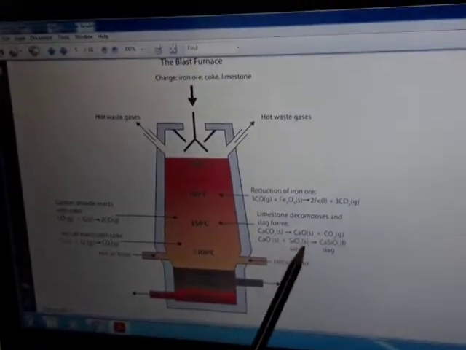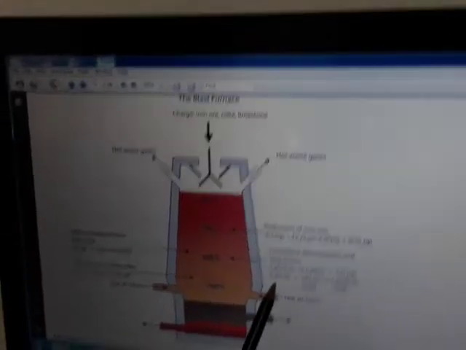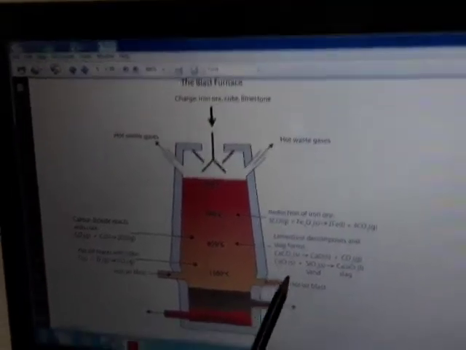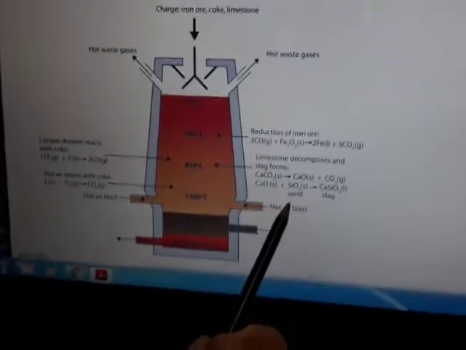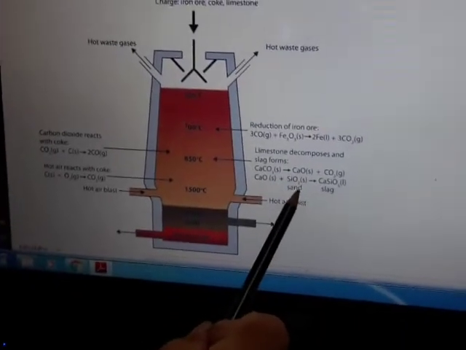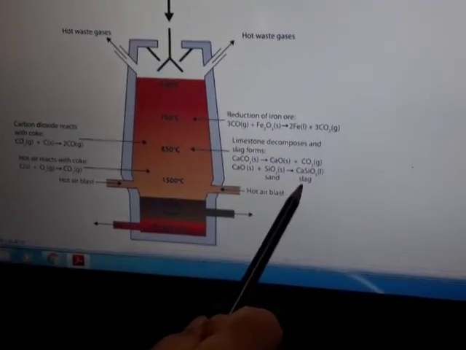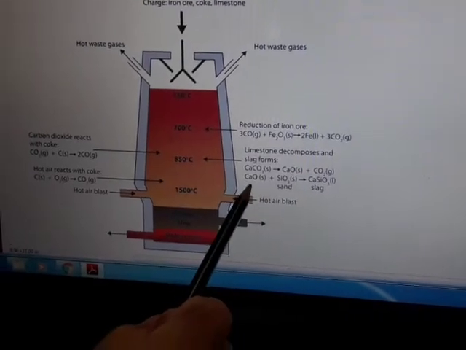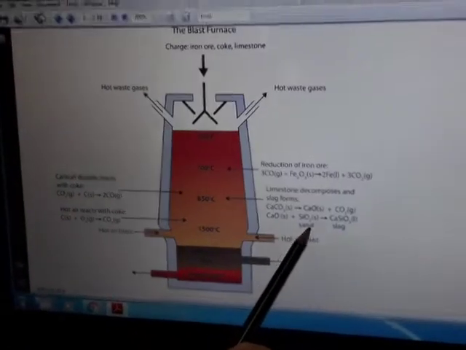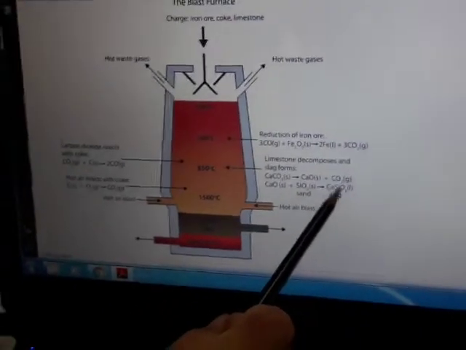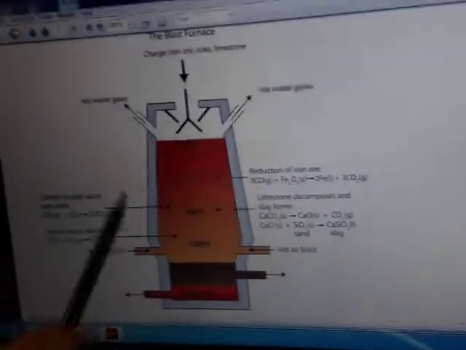that is the silica, right? So calcium oxide here is a basic flux which combines with the acidic impurity, that is silica, to give you the slag. Therefore flux plus impurity gives slag, right? So this calcium silicate will be removed as slag.